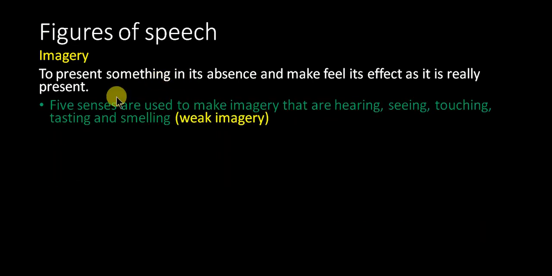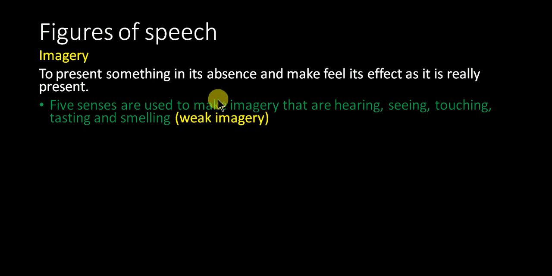Imagery is to present something in its absence and make you feel its effect as if it is really present. So you can say we present a description of something so that one feels as if he is experiencing the thing before his eyes. One tip for imagery: five senses are used to make imagery, that are hearing, seeing, touching, tasting, and smelling.